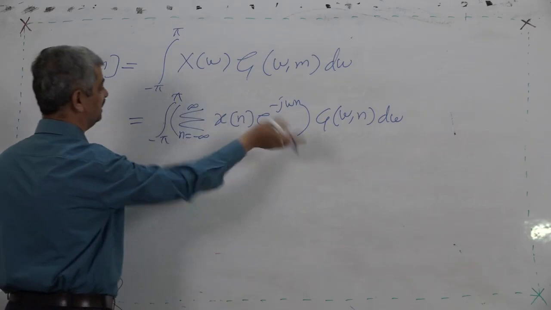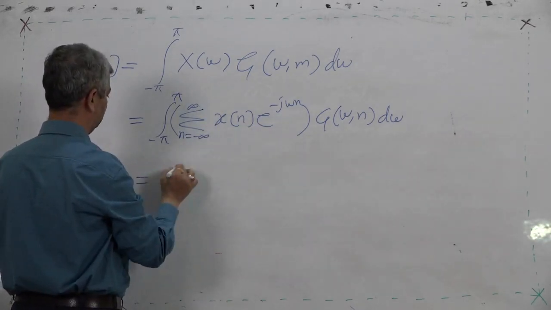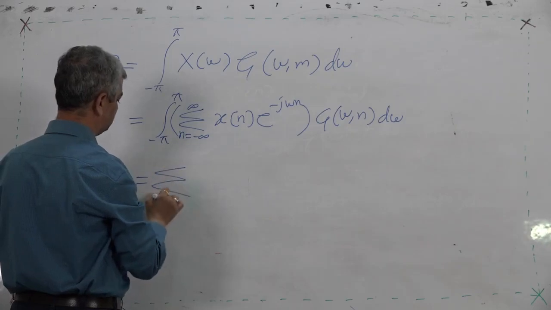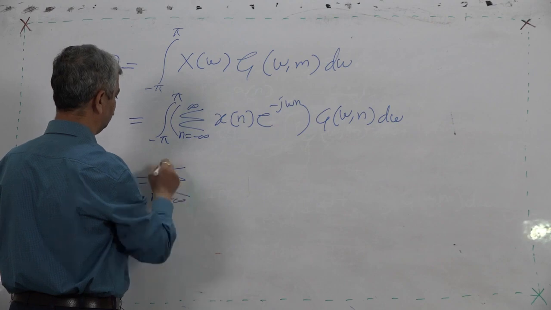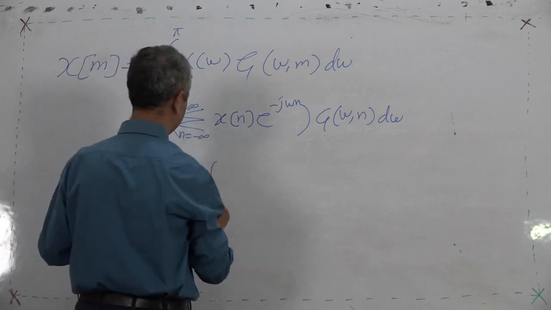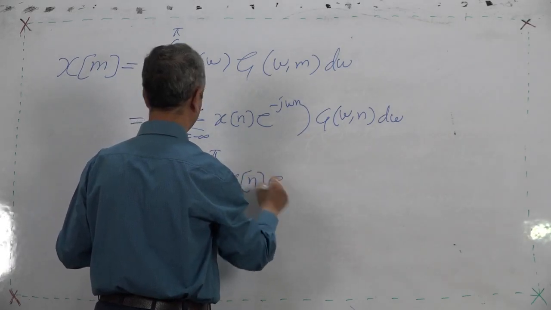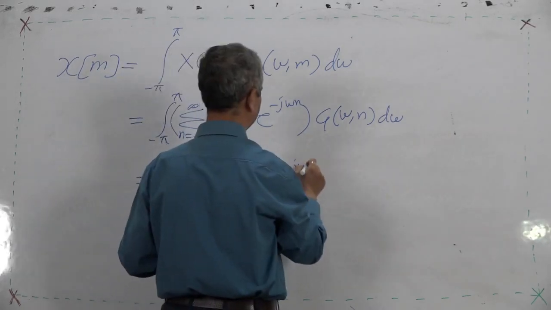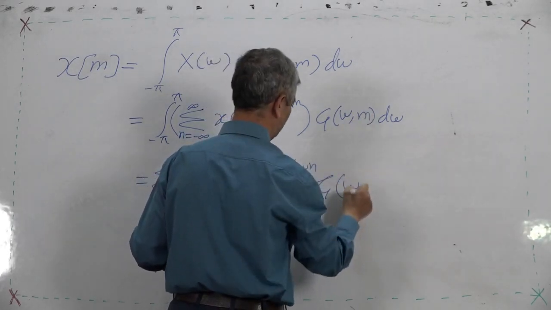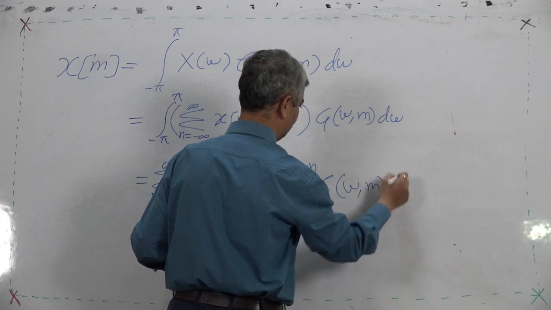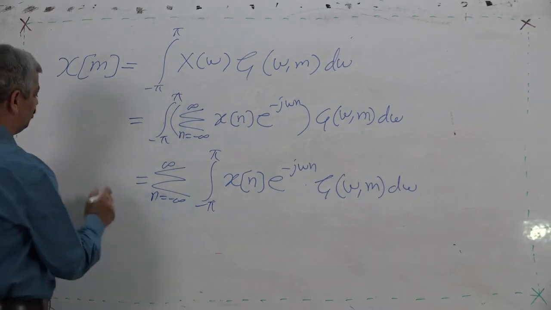So by reversing the orders of integration and summation, what do we get? We get summation n equal to minus infinity to infinity, integration minus pi to pi x[n] e raised to minus j omega n, this is g, sorry, because there will be confusion, and this we want to be x[m].